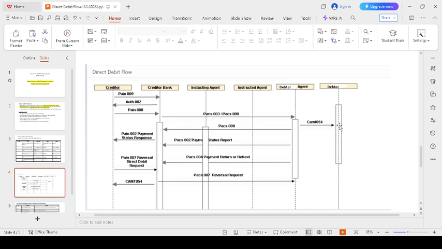I plan to do the payment online. I will make the payment. The debtor makes the payment, and again they get the response. The creditor bank gets the payment status response via PAX 002. So this is the positive scenario.